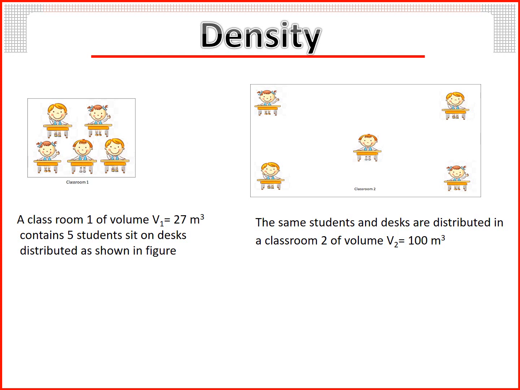So, classroom 1 and classroom 2 contain the same amount of matter, but volume of classroom 2 is greater than the volume of classroom 1. So, classroom 2 is less dense than classroom 1. So, the density depends on the volume. As the volume increases and contains the same quantity, the density decreases.